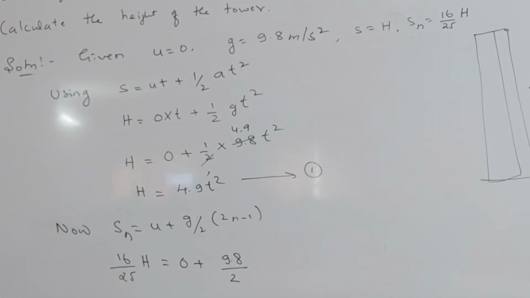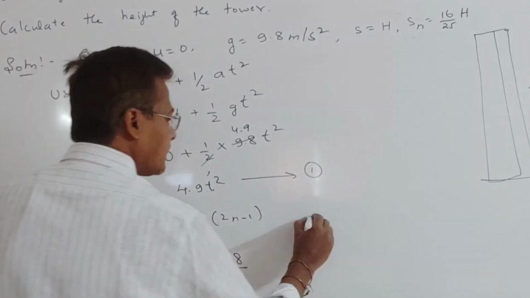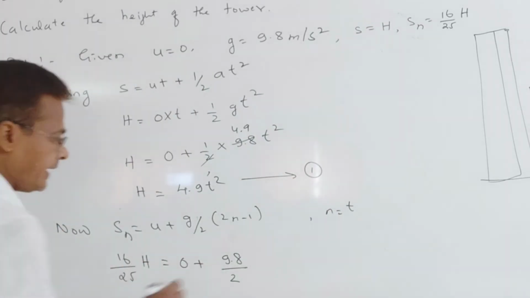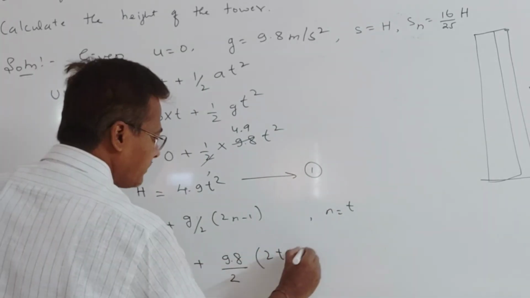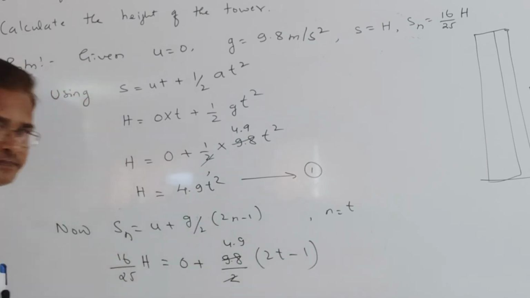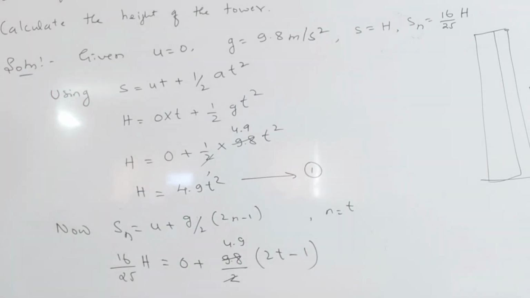What we have to take as n, it is not given. n is not given, so here we can use n equal to time t only. Okay, so this is not given. 2t minus 1, this and this get cancelled. 4.9. Correct? Up to here you are understanding, no?